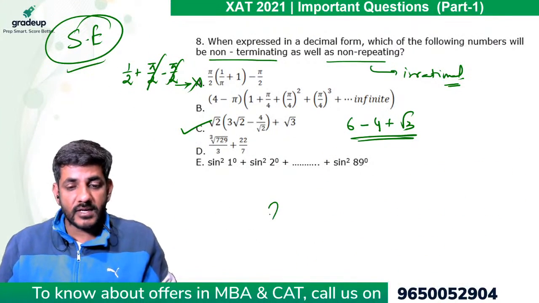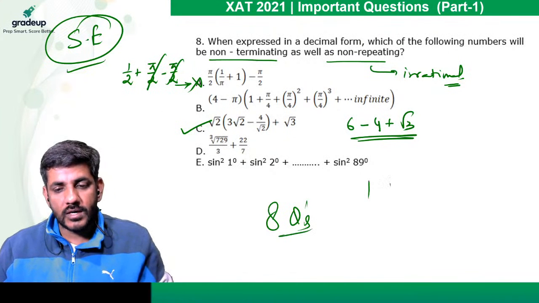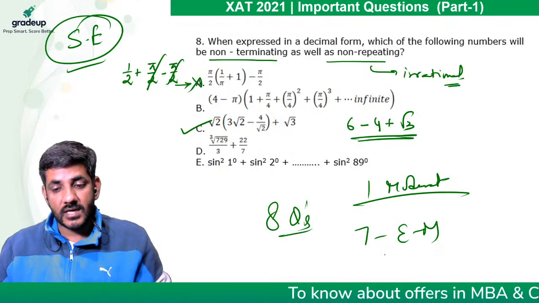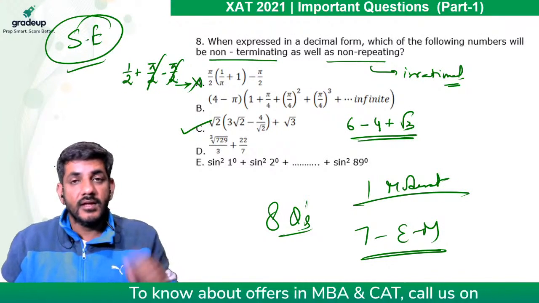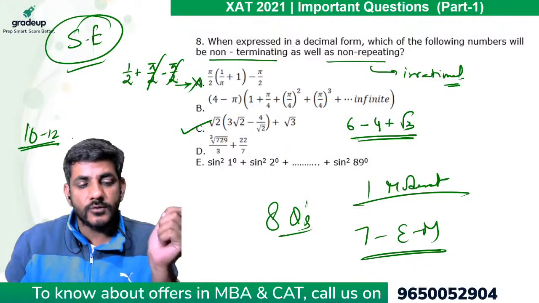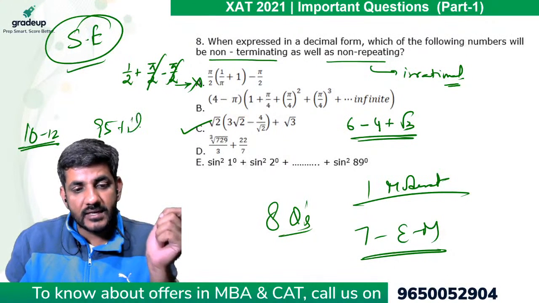So till now we have done 8 questions. Out of these only one is of moderate category, all other 7 questions are easy to moderate category. And this year at around 10 to 12 questions you will get 95 percentile in quant.